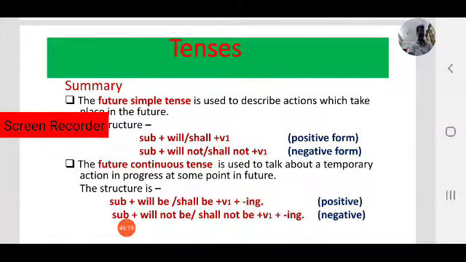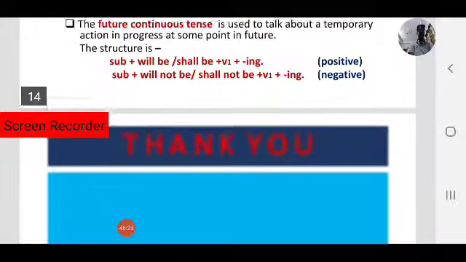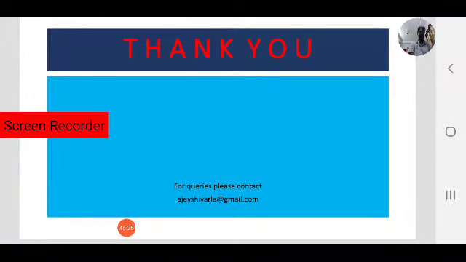This is all about future simple and future continuous tense. In the next class we will focus on the other two aspects of future tense. What are those? Future perfect and future perfect continuous tense.